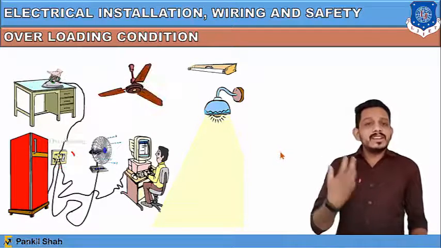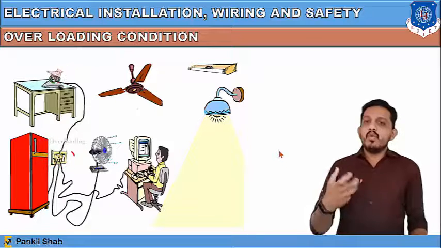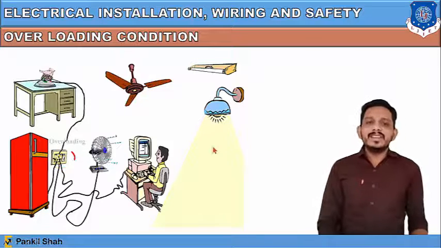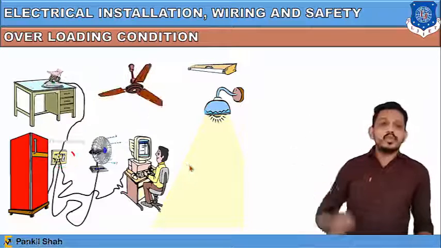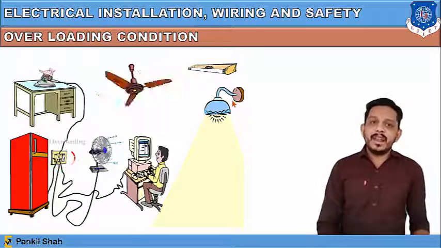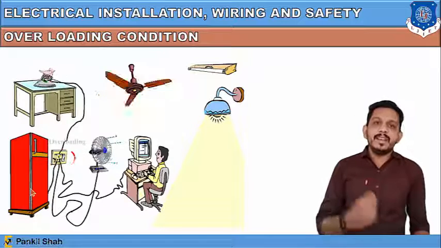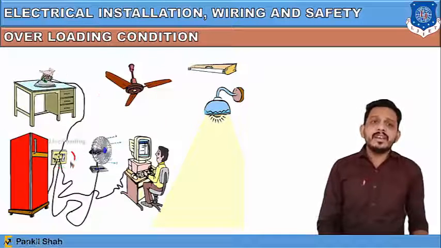Now sometimes shock is due to the overload condition also. You can see here there are so many appliances connected: here one fan, here one lamp, here one computer, here one table fan, here one refrigerator, and all the equipment is connected to the same input outlet.